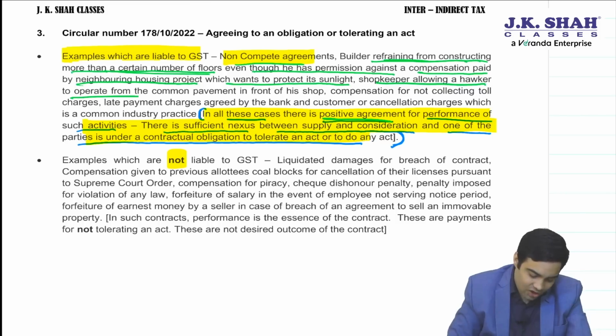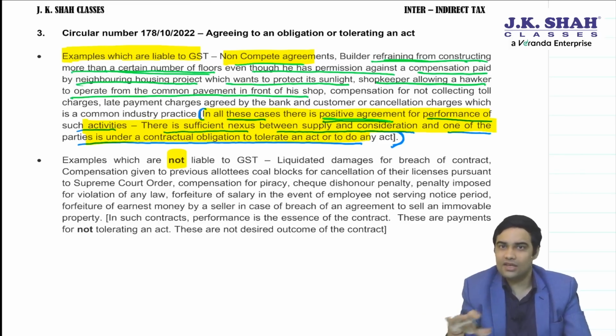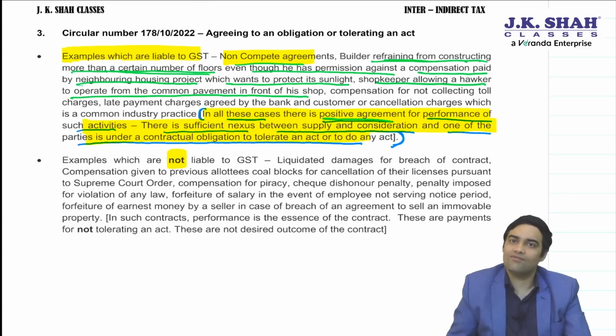Shopkeeper allowing a hawker to operate from a common pavement in front of his shop. This you have seen: hawkers on the footpath are doing their business and paying the shop owner. So the shop owner has agreed that you can do business from the footpath in front of my shop.